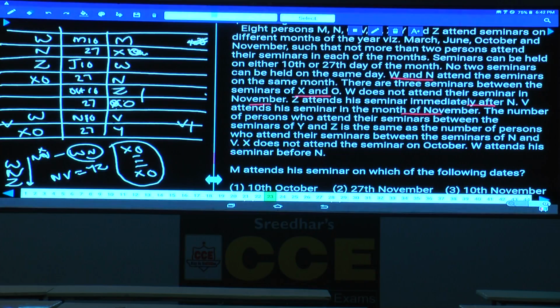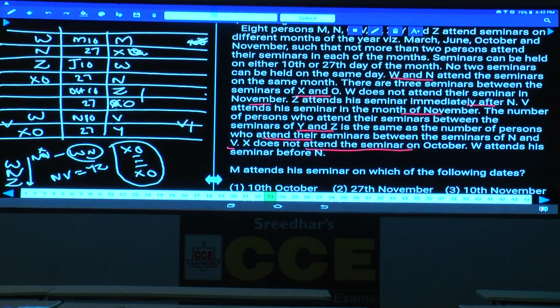And the number of persons who attend their seminars between Y and Z, how many persons are there in between? There are 2. It is the same as the number of persons who attend their seminars between N and V. Between N and V, 2 persons. And between Y and Z also there are 2. X does not attend the seminar in the month of October, isn't it? X in the month of March. W attends the seminar before N. It is a valid arrangement.